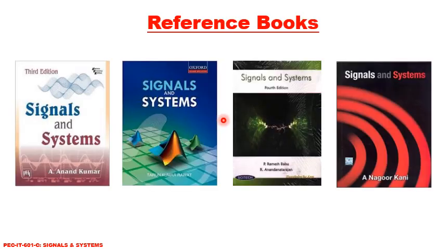These are the reference books. First book is Signals and Systems by Anand Kumar. Second book, Signals and Systems by Tarun Kumar Rawat. Third book, Signals and Systems by Ramesh Babu. And fourth book, Signals and Systems by Nagoor Kani.